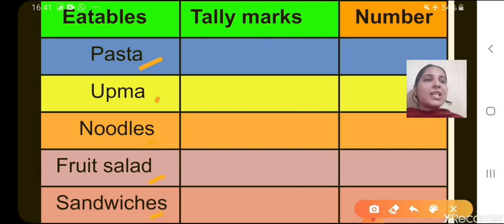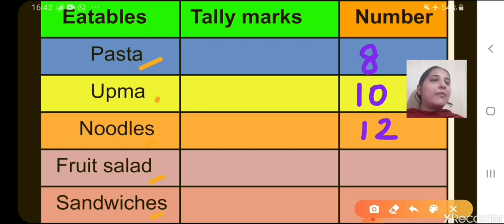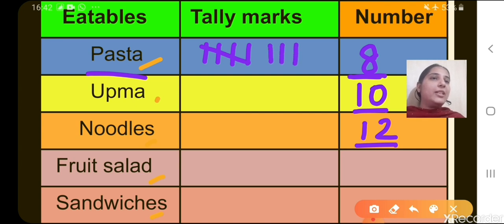So suppose, just as an example, pasta is liked by 8 people, upma is liked by 10, okay? Likewise noodles suppose liked by 12. So in this way, first you will observe, you will write the information here, and then you will just represent this data using the tally marks. So if pasta is liked by 8 people, how will you represent 8? 1, 2, 3, 4, 5, 6, 7, 8.